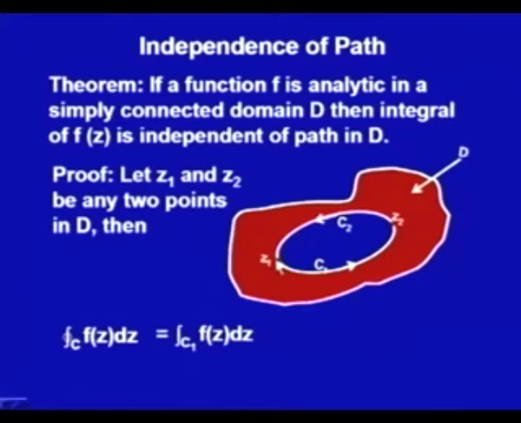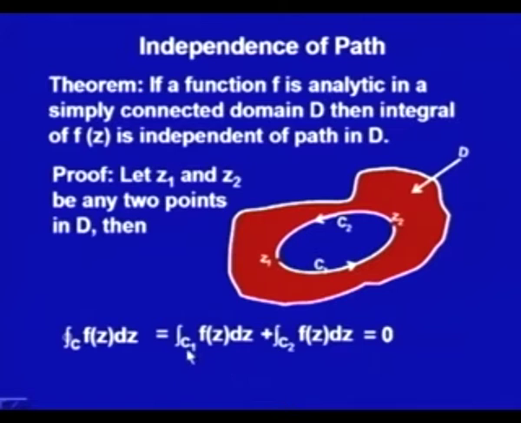Now, I divide this closed contour into two parts: one from z1 to z2, this c1, and another from z2 to z1 as c2. So, I could write it as the integral over c1 of f z d z plus the integral over c2 of f z d z, which we know by the simple definition of our integrals. We can write the path as the summation of these paths. So, this is equal to 0 according to the theorem.